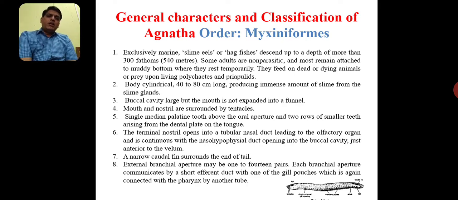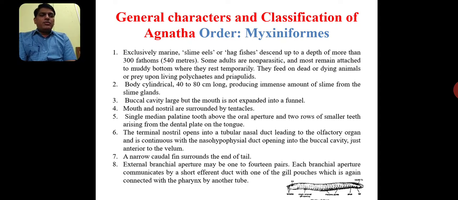A single median palatine tooth above the oral aperture and 2 rows of smaller teeth arising from the dental plate on the tongue. Single median palatine tooth is observed in myxines. The terminal nostril opens into a tubular nasal duct leading to the olfactory organs, and is continuous with the nasohypophyseal duct opening into the buccal cavity just anterior to the velum. The velum is part of the pharyngeal region, and we have only a terminal nostril. A narrow caudal fin surrounds the end of the tail.